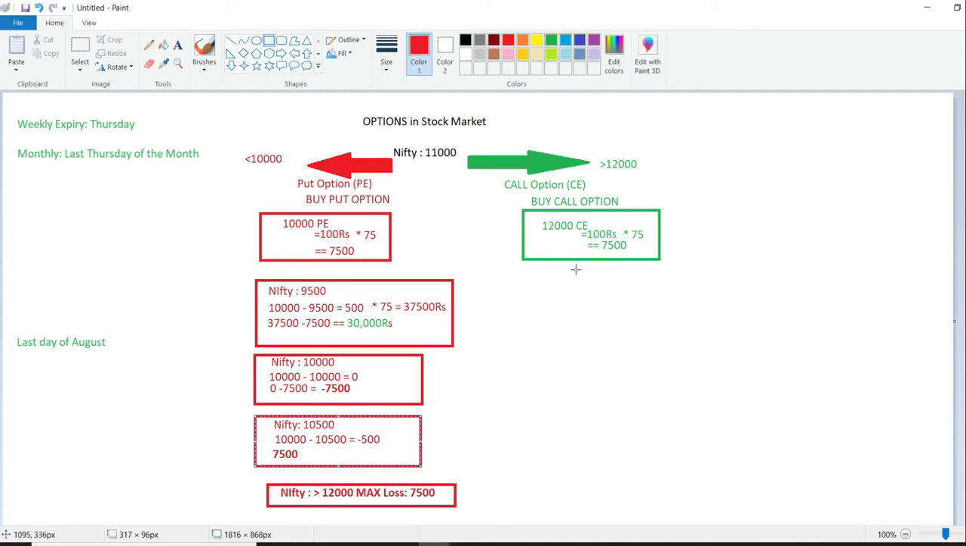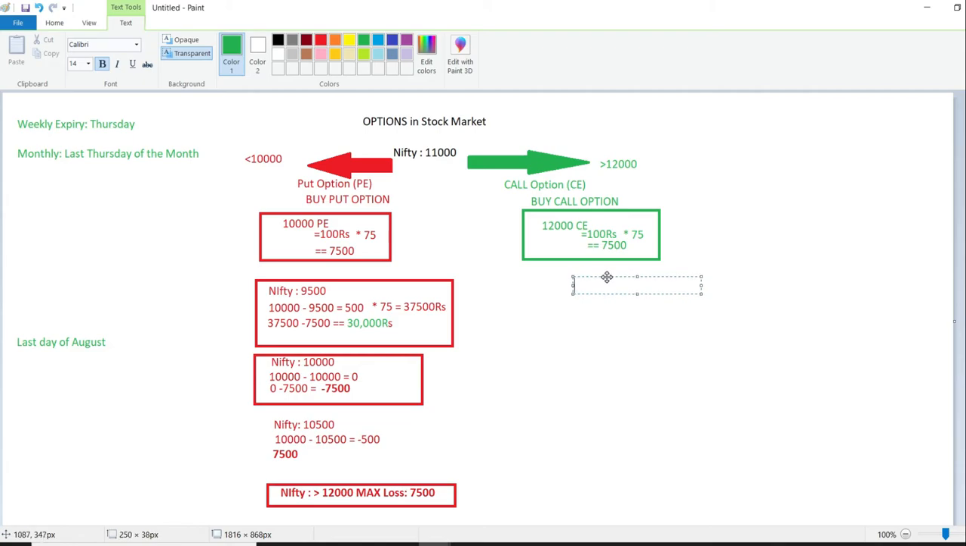Okay, so if you come to a bullish scenario, to the buyer side in call options, here also suppose the call option buyer predicted that Nifty will go beyond 12,000. So if I consider Nifty at the August last date, suppose it expires at 12,500.